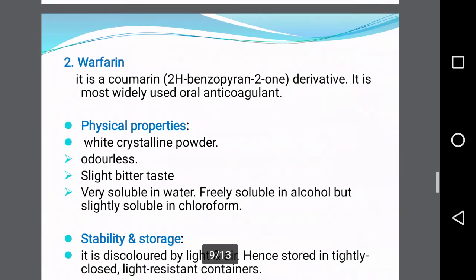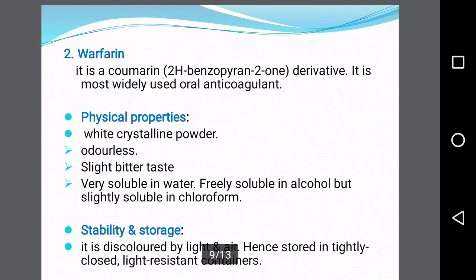Next drug from the anticoagulant category is warfarin. It is a coumarin, that is, a 2H-benzopyran-2-one derivative. It is the most widely used oral anticoagulant. The physical property of warfarin: white crystalline powder, odorless, slightly bitter in taste, very soluble in water, freely soluble in alcohol but slightly soluble in chloroform.